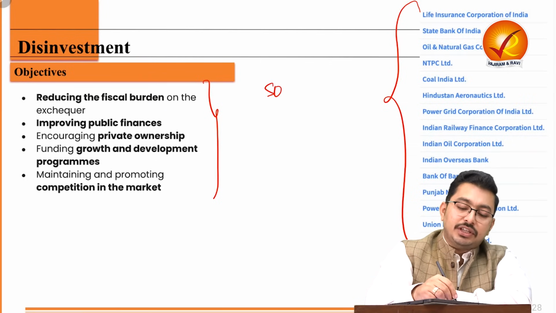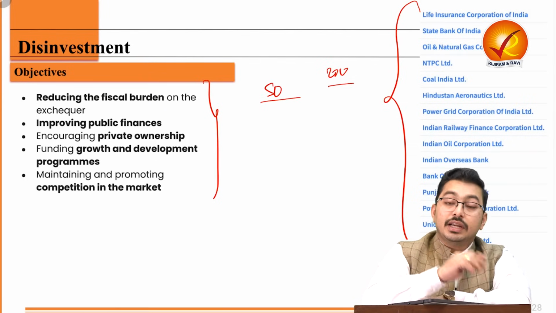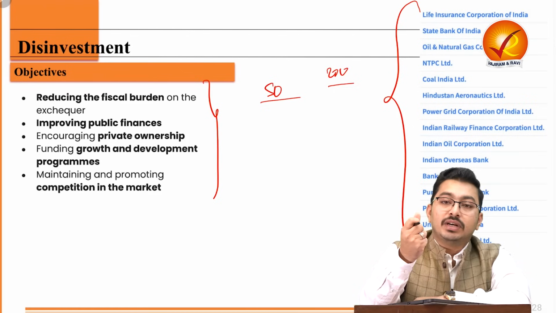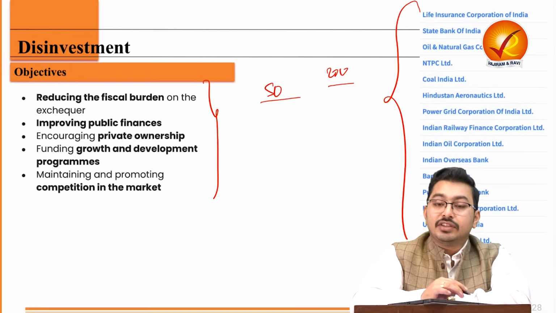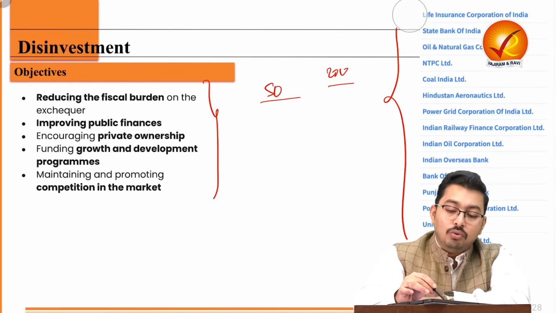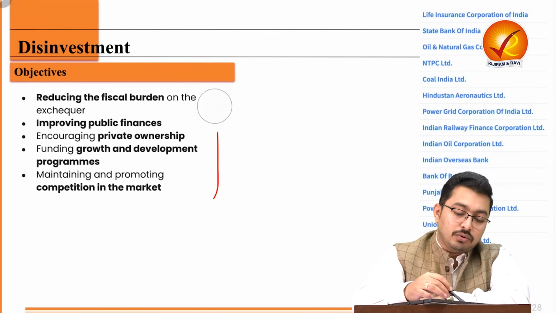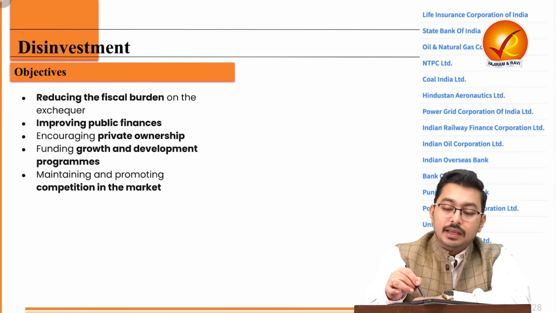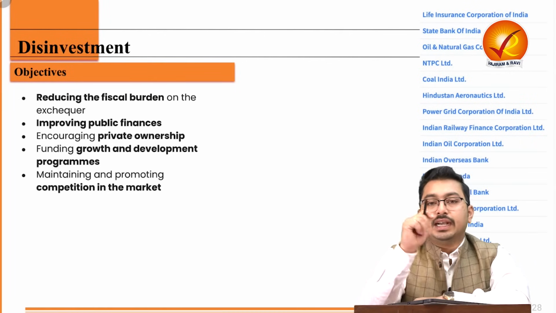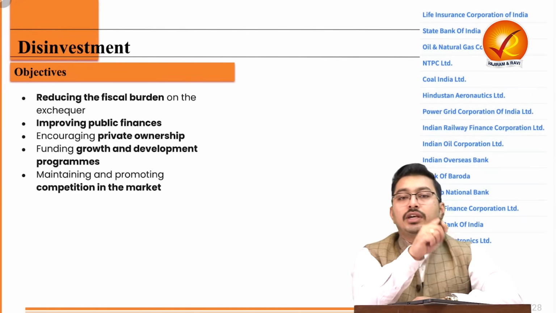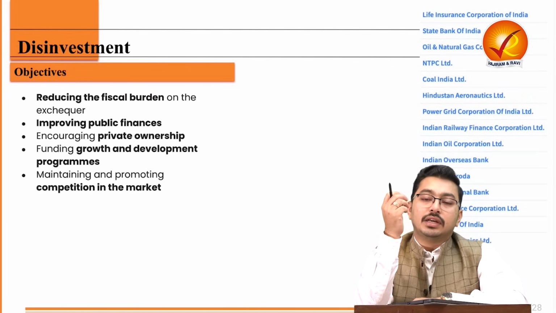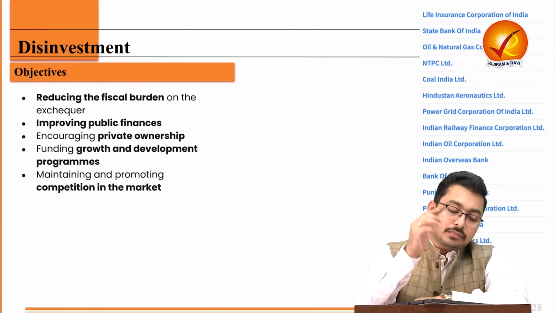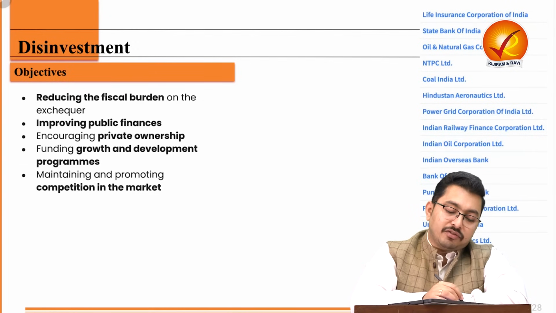So the 50 rupee share, which now has become 200 rupees, unlocks a lot of capital for government, and the government lacks the fiscal resource. Why? Because we have fiscal deficit. We have taken a lot of loans, international loans, domestic loans from the bond markets, right? And we have to service these loans. Secondly, we have a large amount going towards our revenue expenditure in the form of salaries, pensions. Then, at times, Government of India also wants to open up sectors.